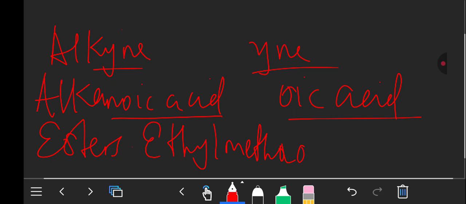Ethyl methanoate, like that. That is an ester. So an ester ends with that suffix which is o a t e.